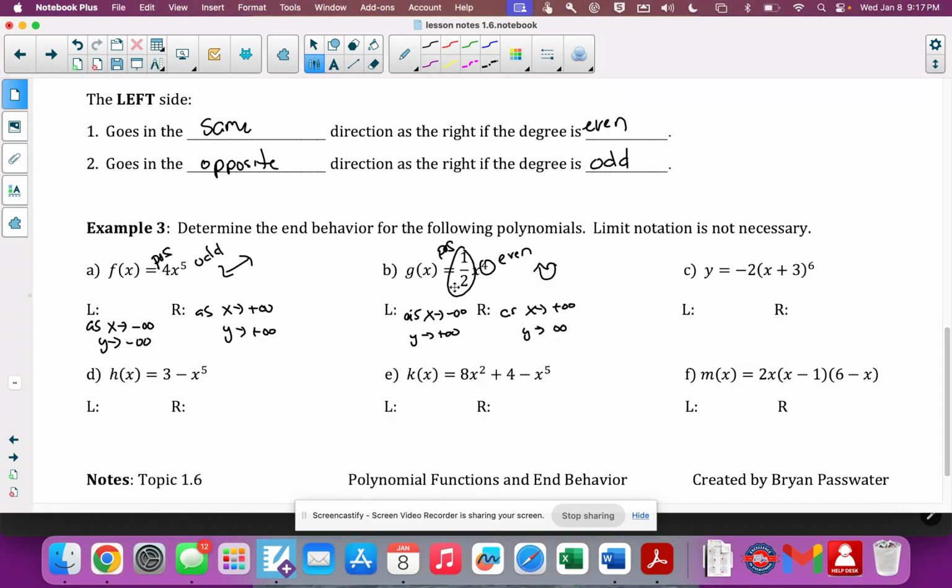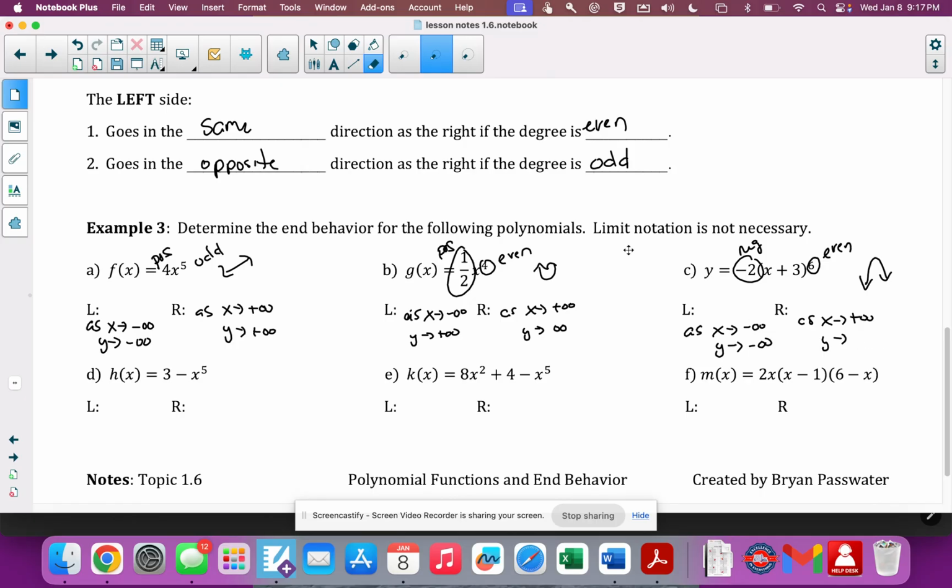Again, just based on leading coefficient and degree, period. All right, the leading coefficient is negative, and that is an even degree. That means both sides go down, no matter how many curves are in between them. So as x goes to negative infinity, y goes to negative infinity. As x goes toward positive infinity, y goes toward negative infinity, since they're both going down.